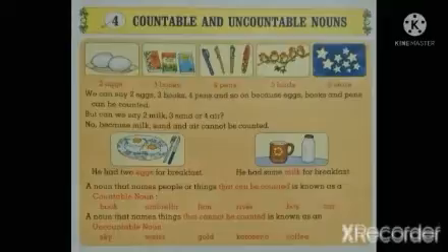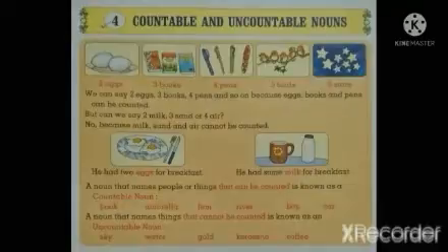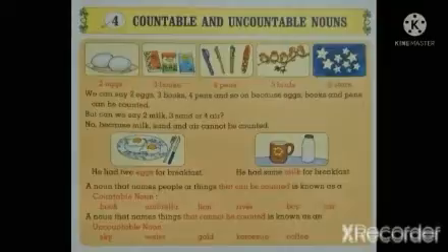A noun that names things that cannot be counted is known as an uncountable noun. For example, sky, water, gold, kerosene, coffee, etc. So students, hope you have understood what is countable and uncountable noun.